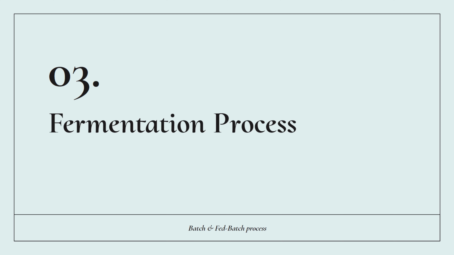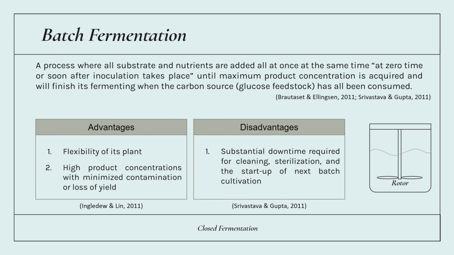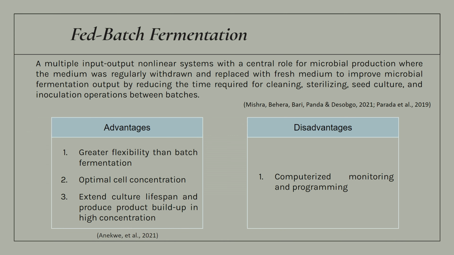Next, for the fermentation process, this paper is adapted from Abdenaizer et al. in 2021, which compares the yield from batch fermentation and fed batch fermentation. The batch fermentation was previously used in fermentation of MSG, but then left behind due to inefficiency for the strain to grow optimally, which results in a low yield of glutamic acid. The more recent method is the fed batch technique. This technique is better than the previous method as it allows for continuous nutrient feeding to the cells inside the bioreactor. The differentiation of this technique is from the timing of which nutrients are fed into the bioreactor, which have interesting results which I will cover later on.